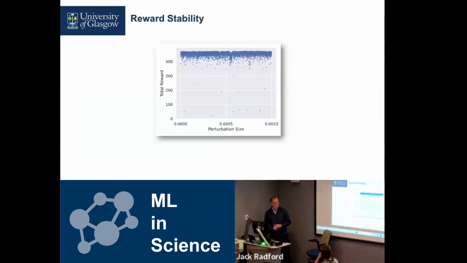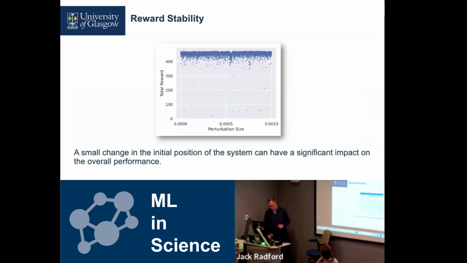What's more, if we look at the total rewards, this value we've been trying to maximize throughout training, then for the most part, it's getting about 500, which is the maximum it can get, as we expect. But there's small changes we can make which make the reward go right the way down to 0. And this single small change has had a large impact. So it has a significant impact on the overall performance.